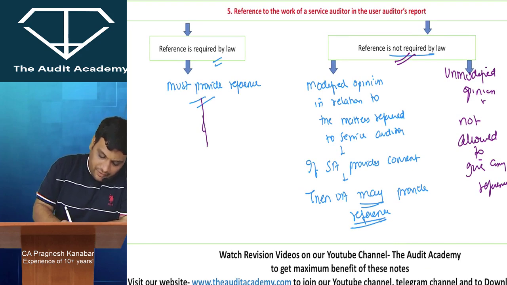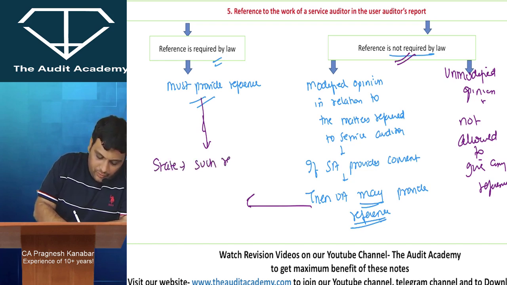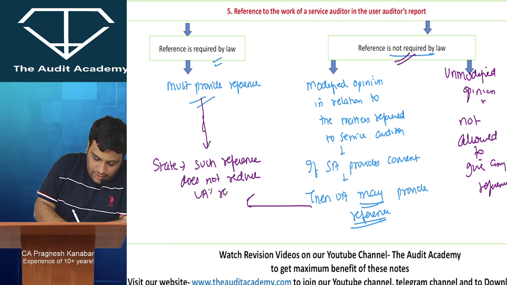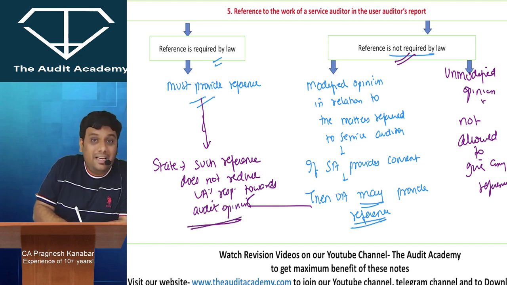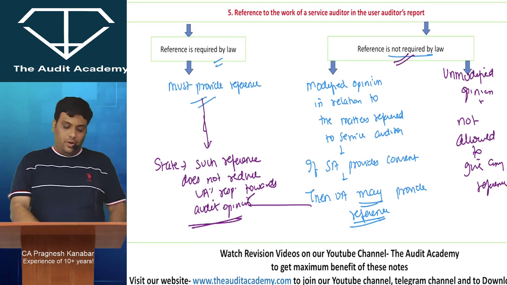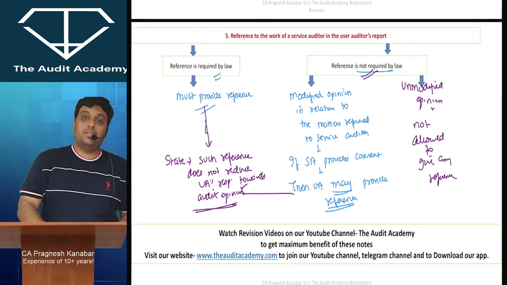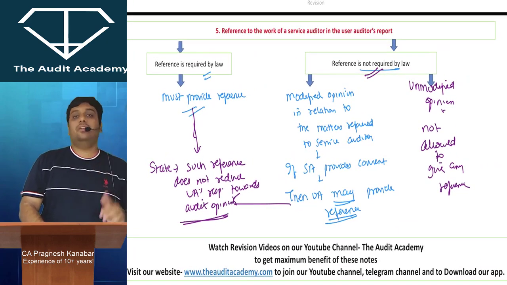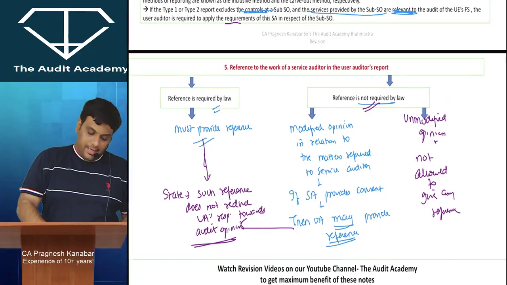Whenever you are giving a reference in both these cases, you have to state very clearly that this reference is only for clarification. Such reference does not reduce the user auditor's responsibility towards the audit opinion. You have to state it very, very clearly that this reference is only for clarity. Such reference does not reduce the user auditor's responsibility towards the audit opinion. Now this is one of their favorites for MCQs. Please be careful. Alright. So I am very clear.